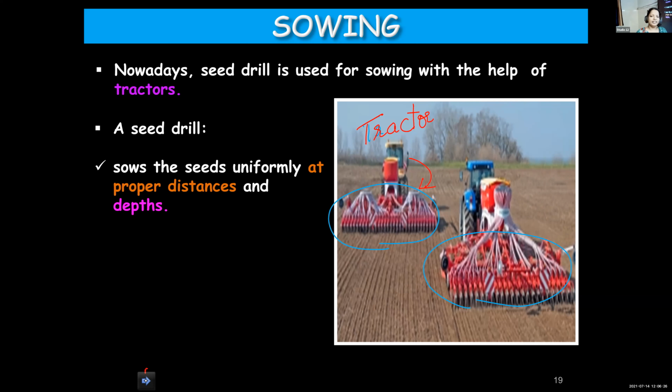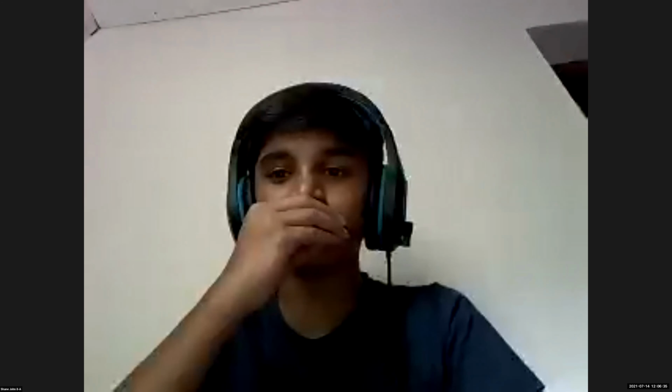Can you tell me, children, what happens if there is no sufficient space or distance in between the seeds? Nutrients will not be distributed equally. Neither nutrients nor space, less oxygen, sunlight, water.